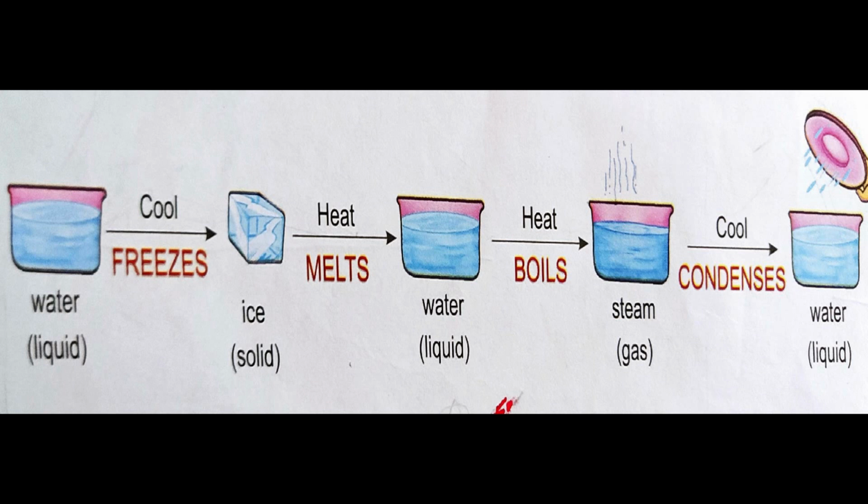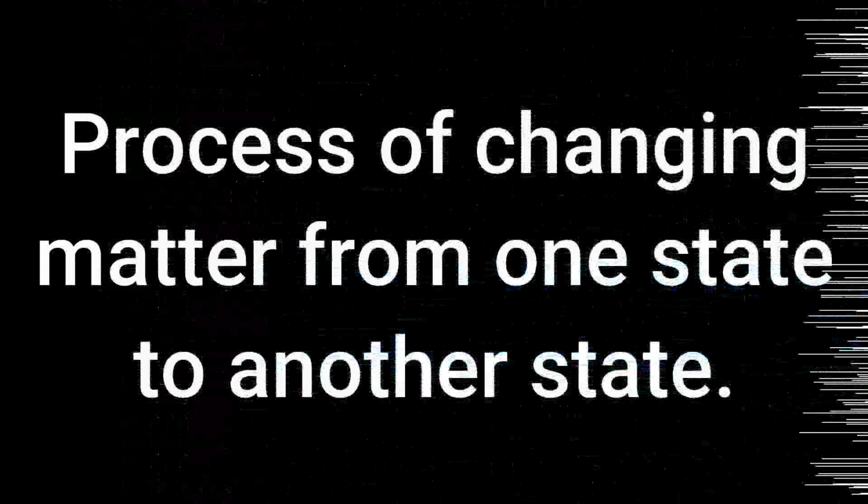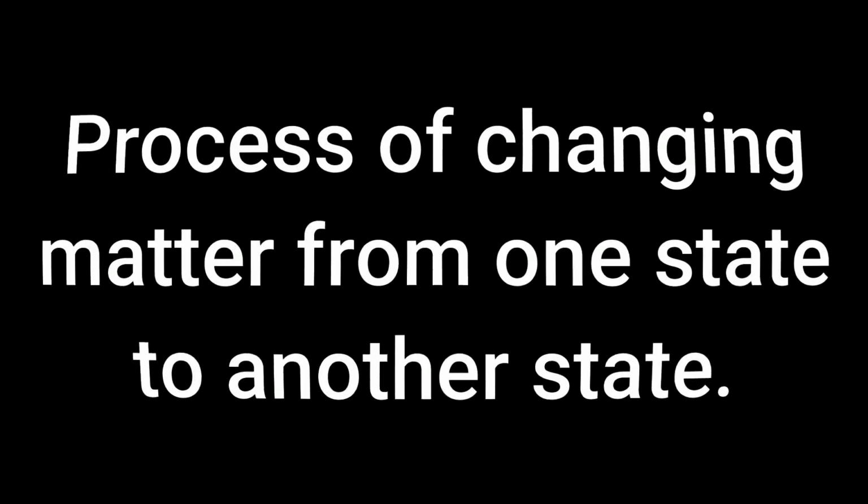And again on heating, that is, by the process of boiling, this water evaporates into steam, which is the gaseous state. And again this water vapor on cooling, that is, by the process of condensation, is changed into liquid form, water. By this example, what did you understand, children? We understood that water can exist in all the three states, that is, solid, liquid and gas, either by cooling or by heating. Now, let us learn in detail about the process of changing of matter from one state to another state.